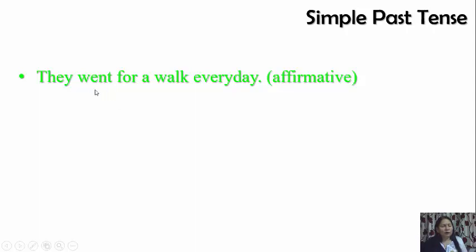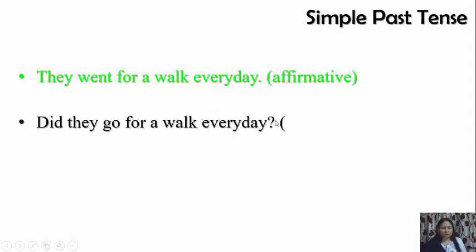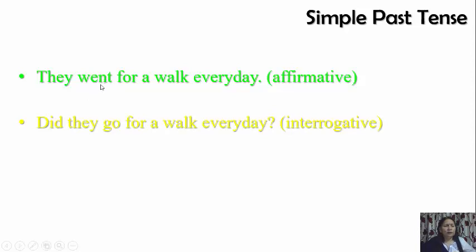And this form, second form, will change into first form if we have to make a question. Question means interrogative. So did they go? For making interrogative: did they go for a walk every day? Like this. So this went form, second form of verb, is only in affirmative.